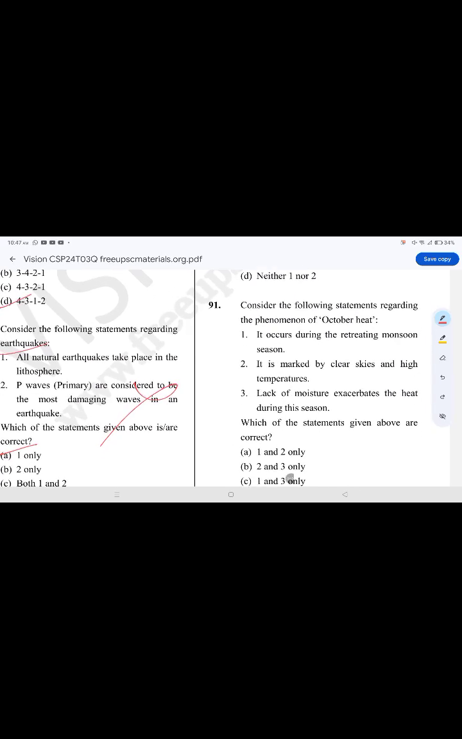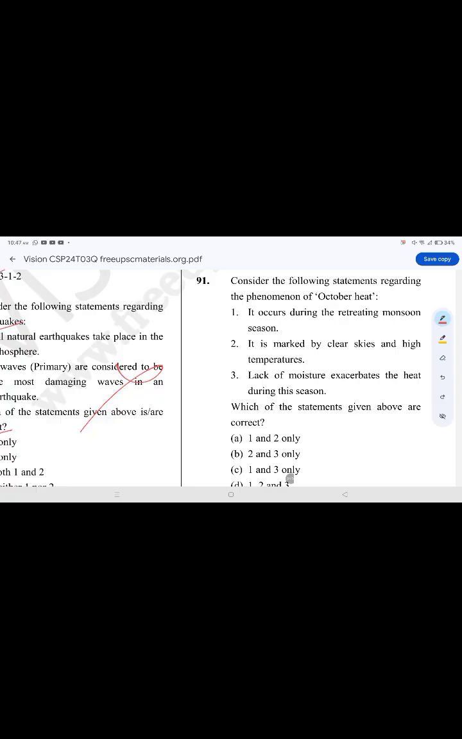Consider the following statements regarding the phenomenon of October heat. The correct option is option A, 1 and 2. It occurs during the retreating monsoon season. It is marked by clear skies and high temperatures. Lack of moisture exacerbates the heat during this season.